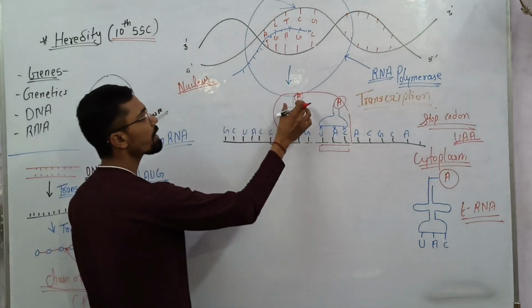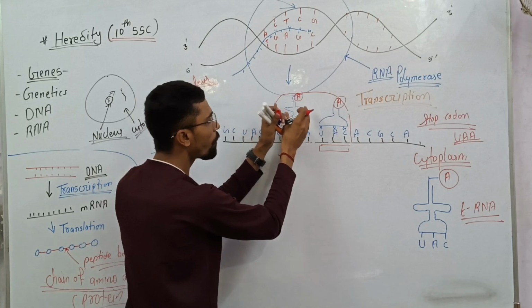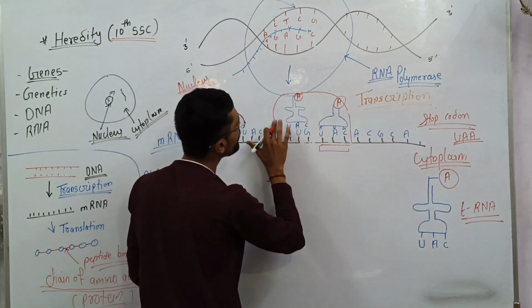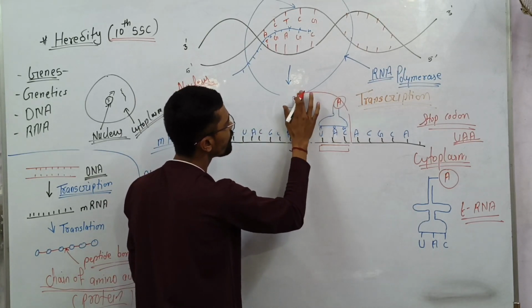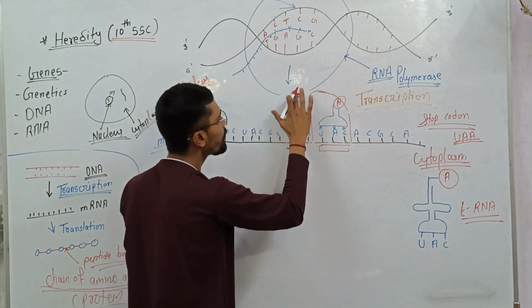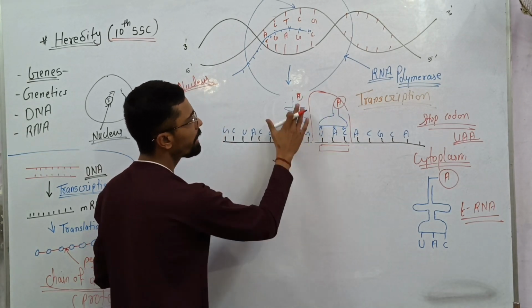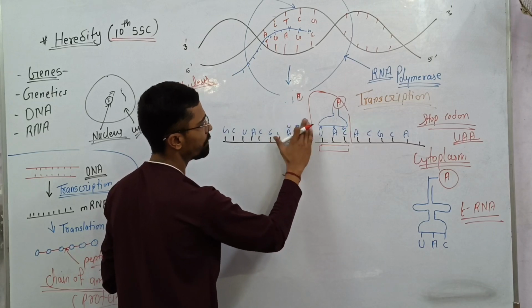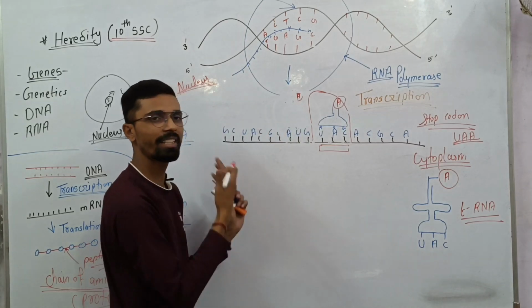So when this amino acid chain forms, the ribosome will leave it, and this will break down, and the tRNA will degrade.